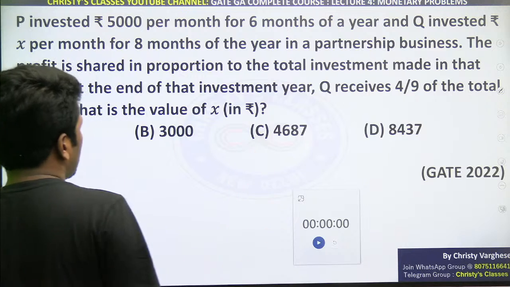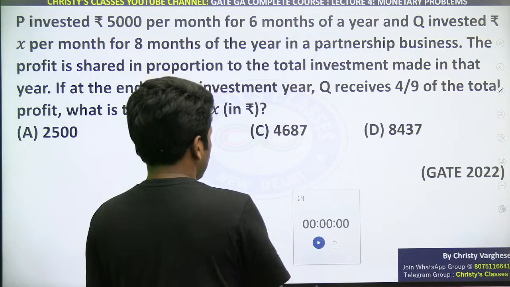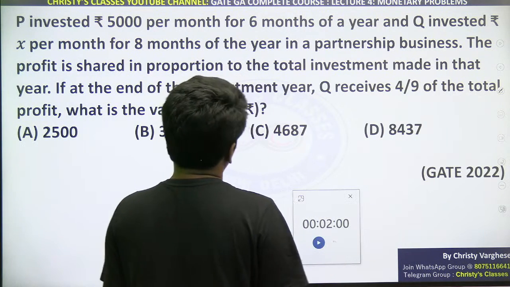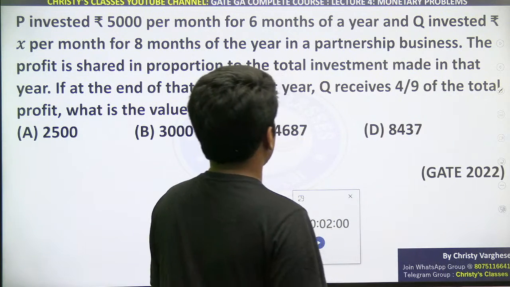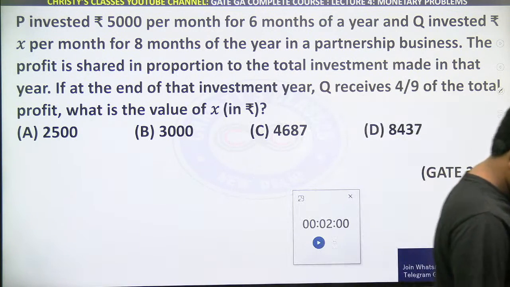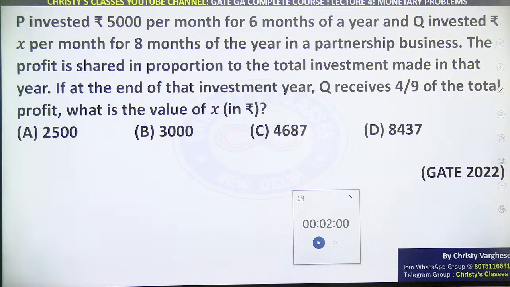Even in 2022 this question was asked. Here the percentage aspect is coming in one step, I guess, and a ratio aspect. So try it. Thank you, Aishi. All of you try this.